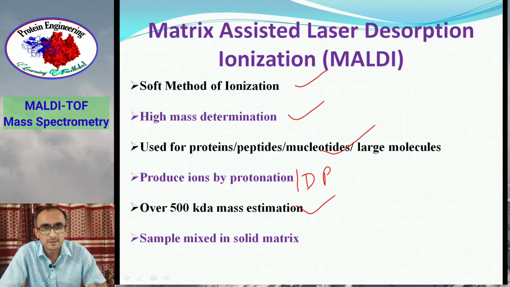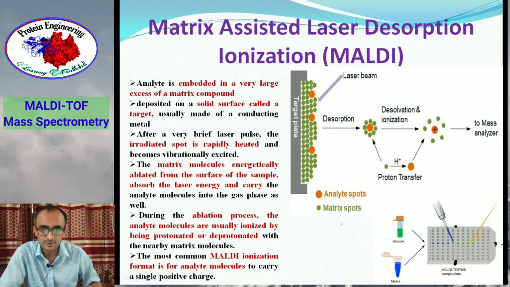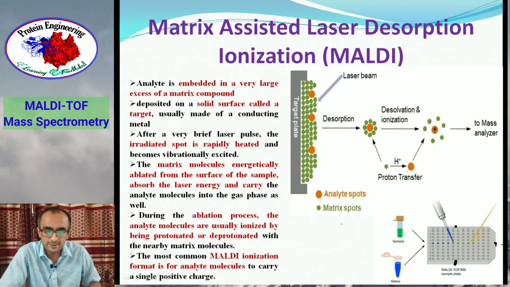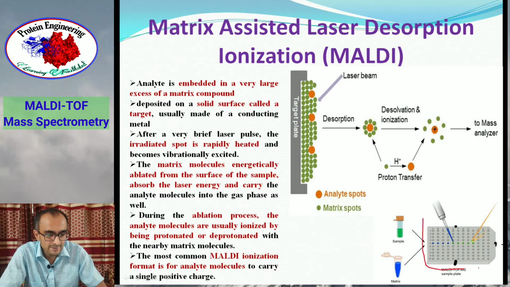And in this method, the sample, the analyte to be studied, is mixed with a solid matrix in excess concentration. So in MALDI, a multi-well stainless steel plate called the target is used, and on this plate sample and matrix are mixed.